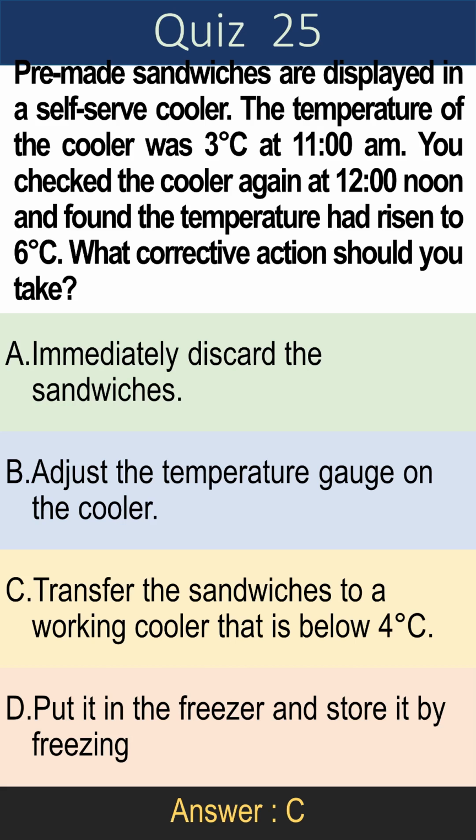A. Immediately discard the sandwiches. B. Adjust the temperature gauge on the cooler. C. Transfer the sandwiches to a working cooler that is below 4 degrees Celsius. D. Put it in the freezer and store it by freezing. Answer is C. Transfer the sandwiches to a working cooler that is below 4 degrees Celsius.